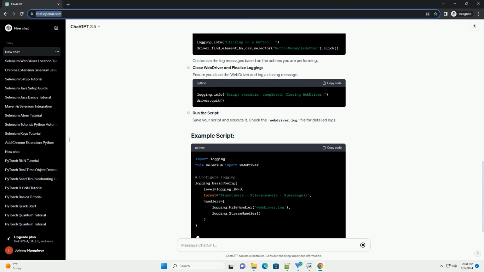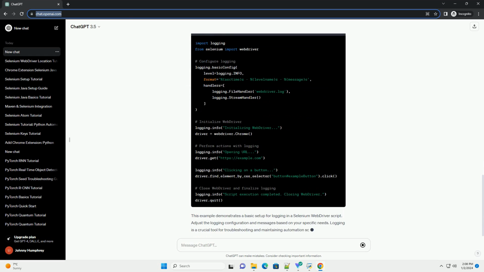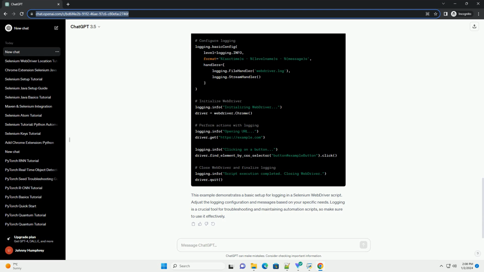Before you begin, make sure you have the following installed. Import required modules. Start by importing the necessary modules, including Selenium and logging. Configure logging. Set up the logging configuration. You can customize the log level, format, and handlers based on your requirements.